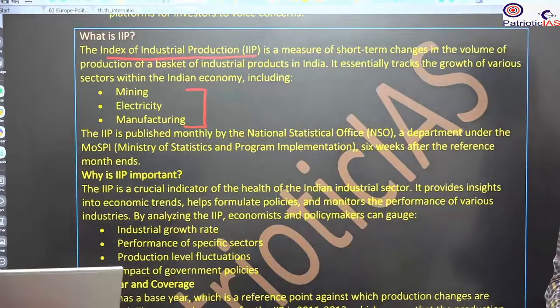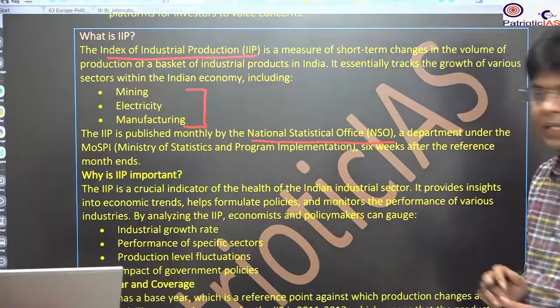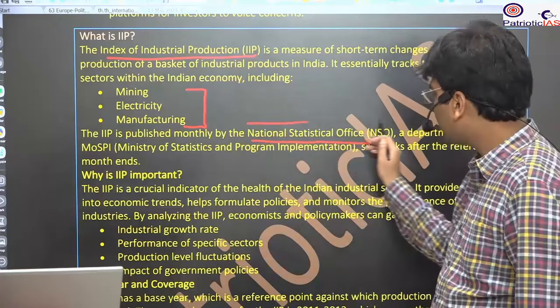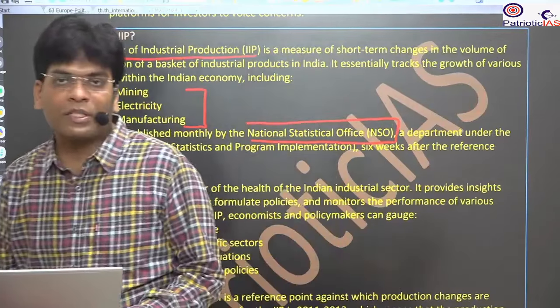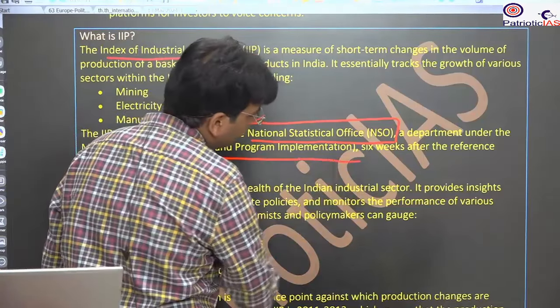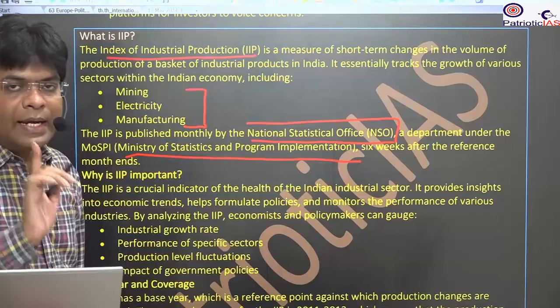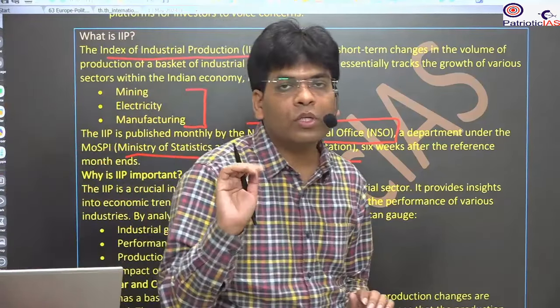What is the body that compiles all this? It is the National Statistical Office, NSO. Please remember, these are important. And this comes under which ministry? MOSPI, the Ministry of Statistics and Programme Implementation. So these are important. There are 8 core sectors. They contribute about 40% of the total industrial production.